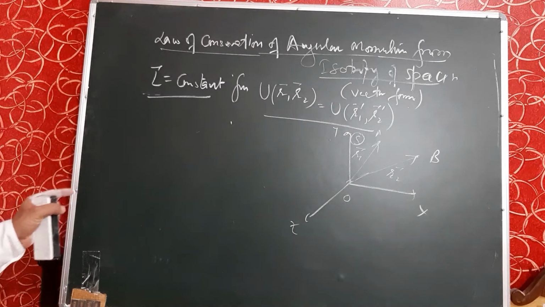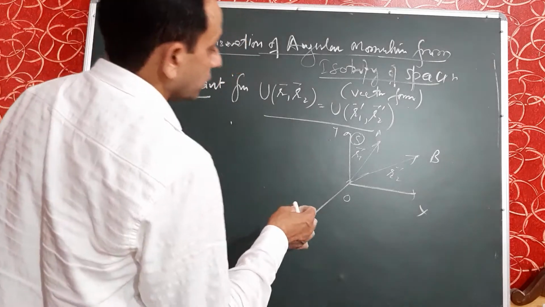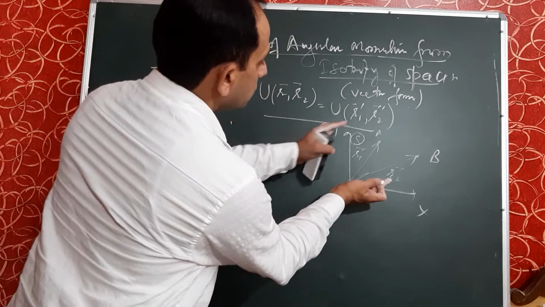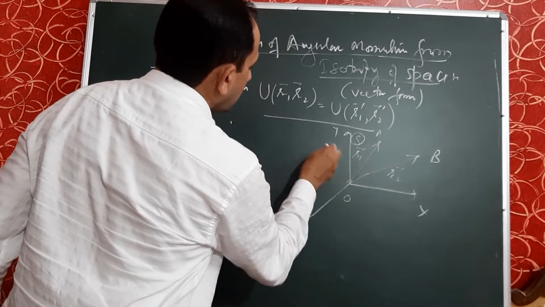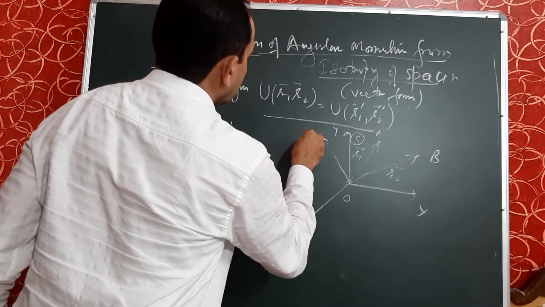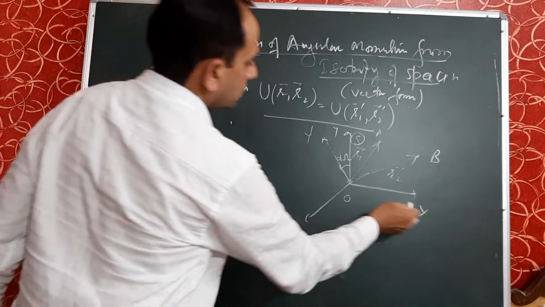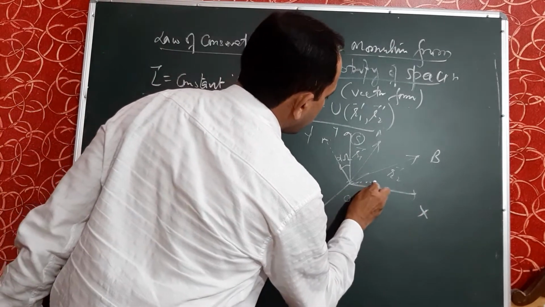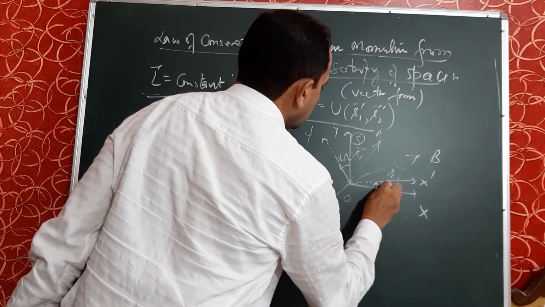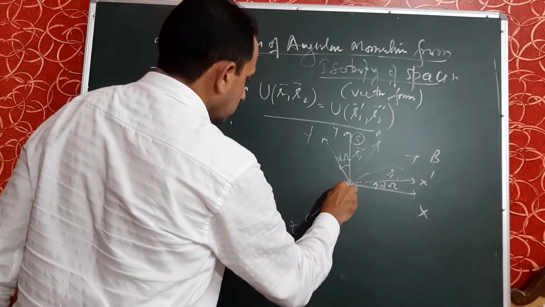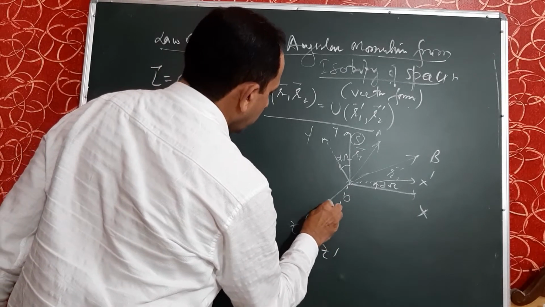Now, the second frame S dash. We will consider the second frame S' in rotation. So, let this frame be rotating. The second frame is y becoming y', rotated by a small angle d omega, and this x is rotated and reaches the x' point, and this angle is d omega. Again this z axis becomes z', angle is d omega.